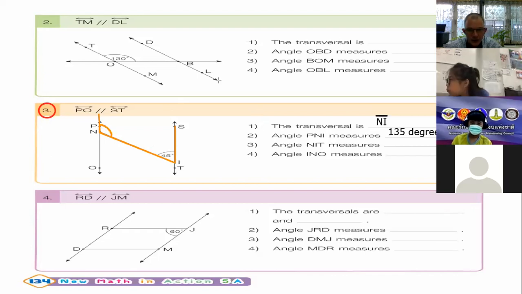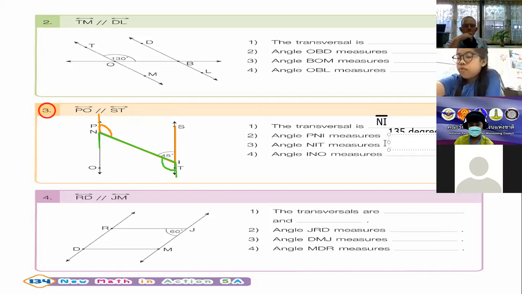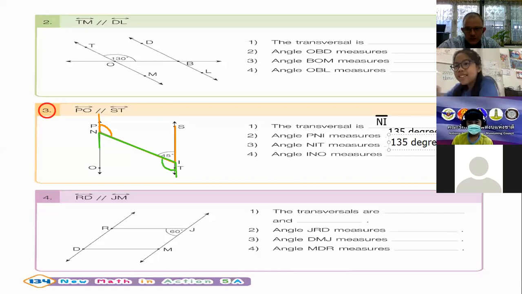Now, if we look at our next question, NIT, we start at the N, then I, then T. So what will our angle be here? We're looking at the angle I. So here, the size of this angle is 135. Excellent. Congratulations. You're doing very good today.